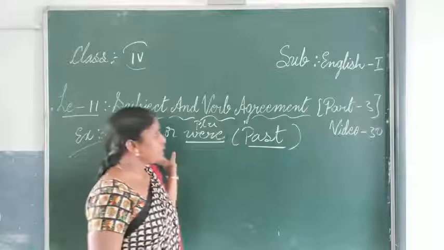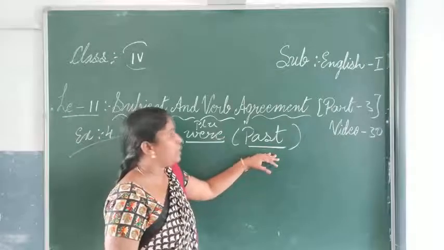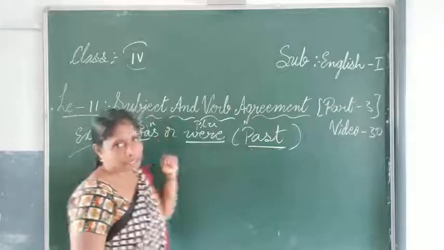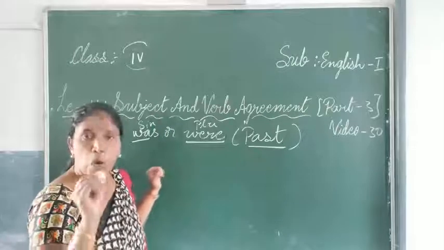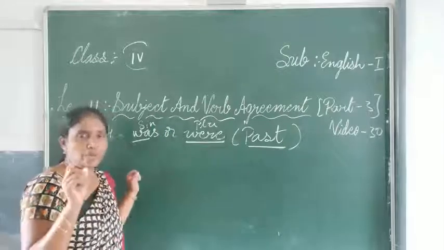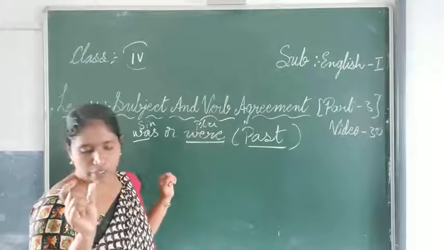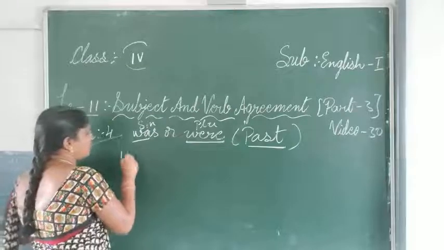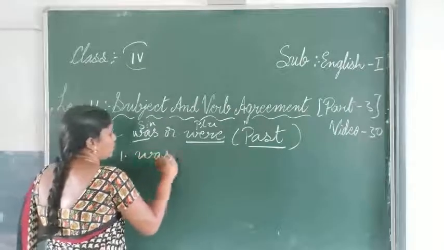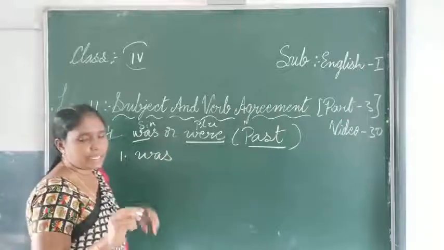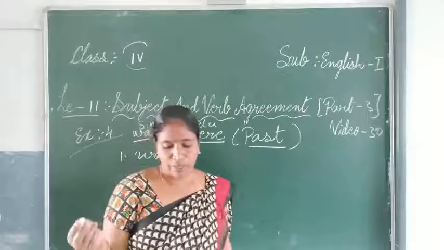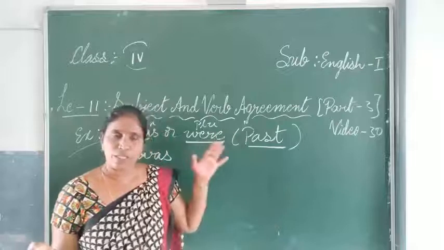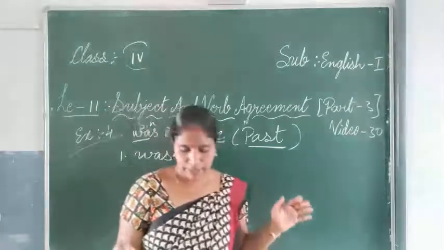Another thing, these sentence blanks we are doing in the past tense. So with hockey, there is only one subject, which is singular. So we can write the first one as was. Singular, that's why I have taken was. Hockey was a very popular game of India. So was from the last time onwards, and now also it is.